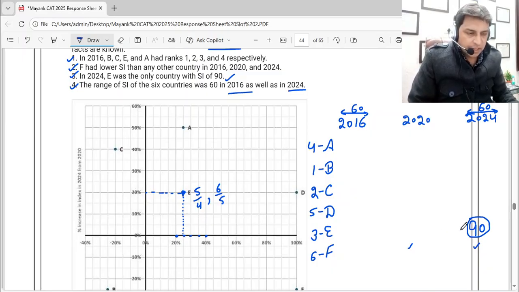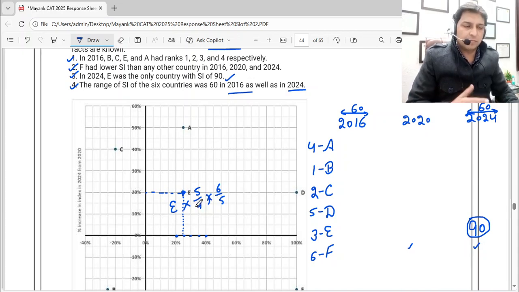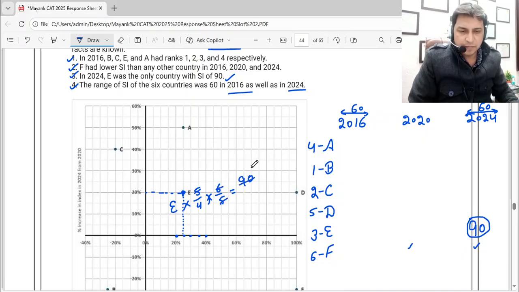So for E, we know that it is 90. If E in 2016 was E, it became 5 by 4 in 2020, and then 6 by 5 in 2024. The value we had, 90, is given to us. Now if we cancel it out, the value of E is equal to 60.